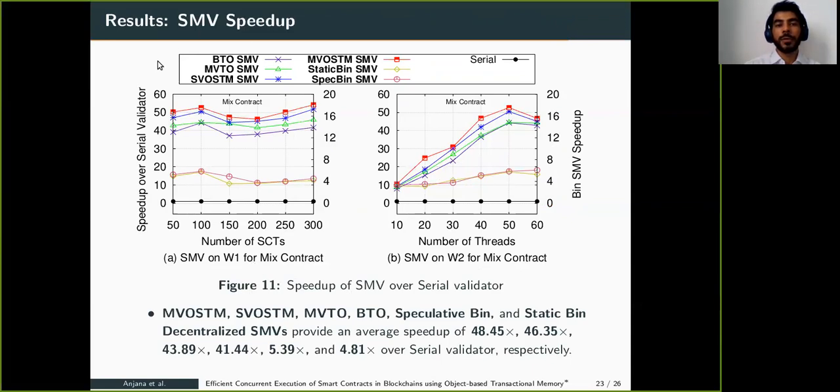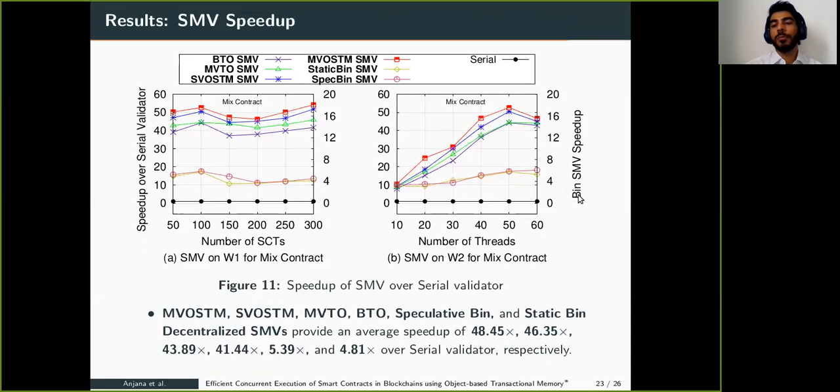These are the results for SMV. The MVSTM and SUSTM based smart multi-threaded decentralized validator achieves 48.45 times and 40.35 times speedup over the serial validator. This speedup by the validator is quite high compared to the miner because of deterministic execution at the validators using the flow graph. Figure A is for workload 1, figure B is for workload 2. The y-axis shows the speedup over the serial validator.